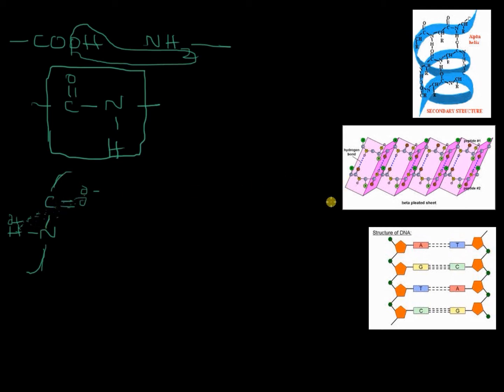There is another form of secondary structure which is said to be the beta pleated form, as you see in the second figure. In this, the two chains of amino acids are lying side by side, and you see the hydrogen bonds between the C=O of one chain and the NH of the other chain. So here also the chains are kept in position only due to hydrogen bonds. So you have seen the case of proteins.